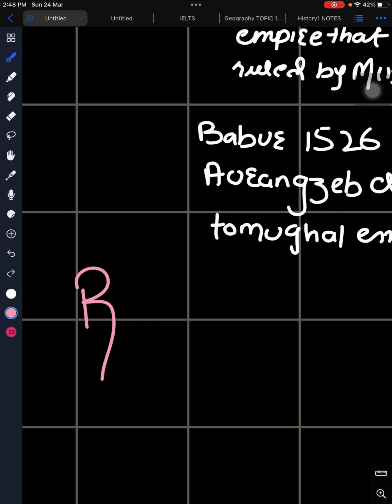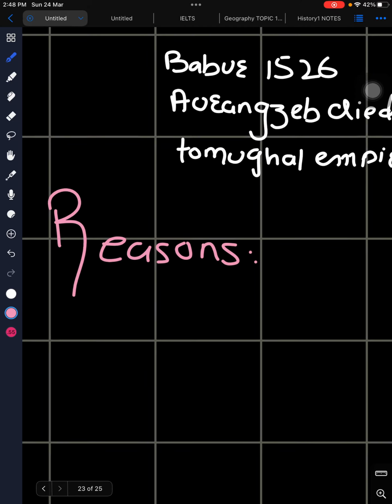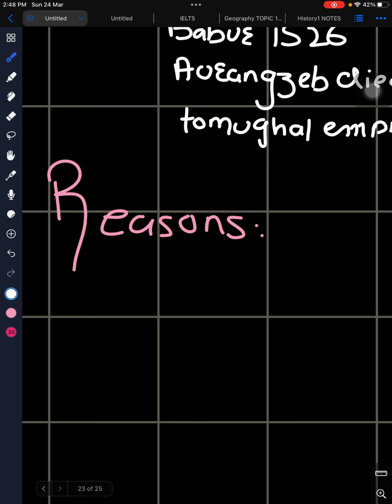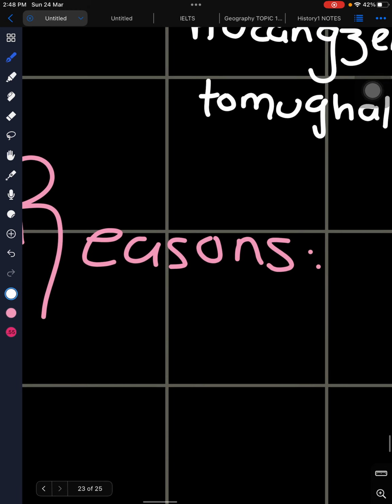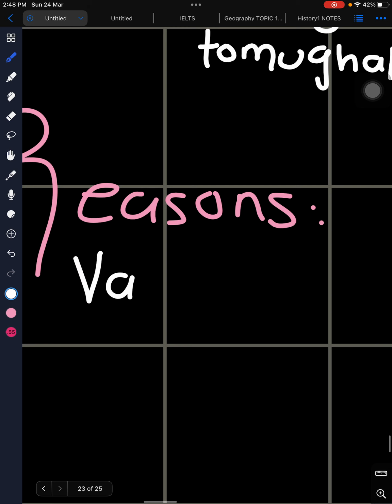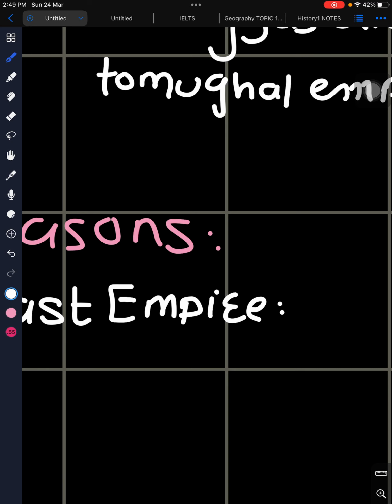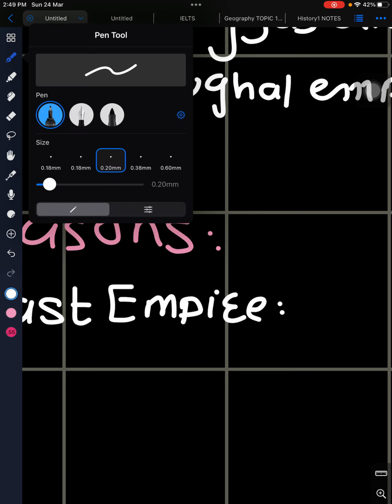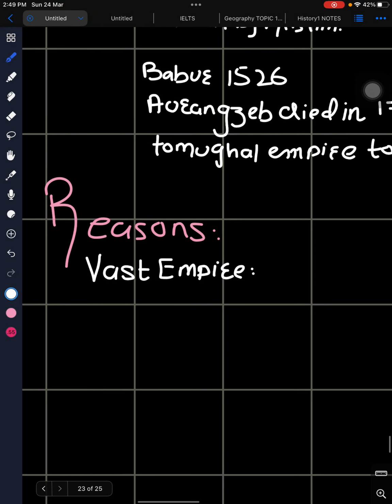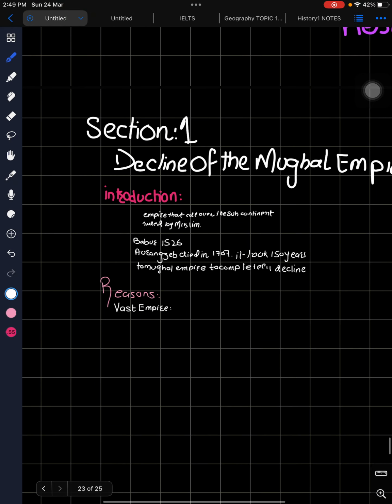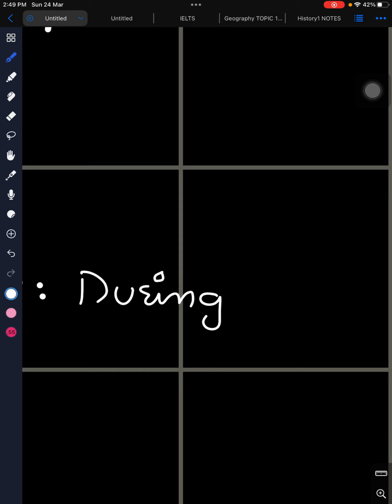The first reason is a vast empire. Why a vast empire? Let me explain this. Because during Aurangzeb's rule,